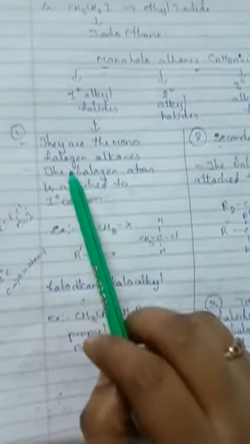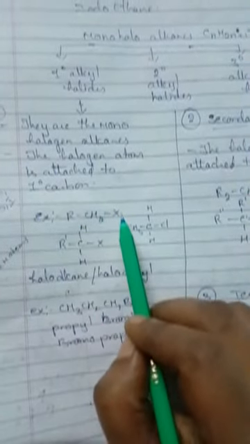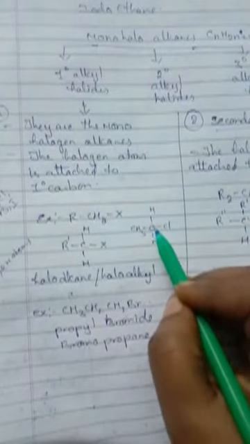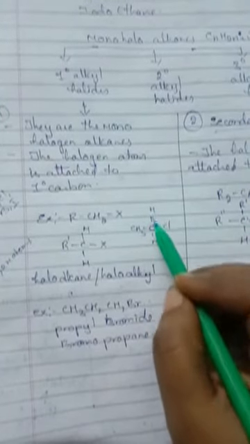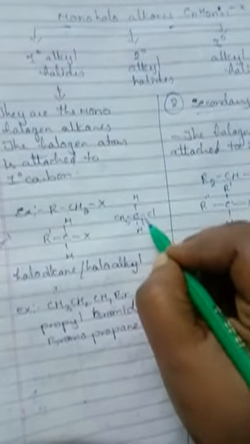What are primary alkyl halides? The primary alkyl halides are the monohalogen alkanes where the halogen atom is attached to a primary carbon. The example is RCH2X. How will you identify whether it is a primary carbon or secondary carbon? The carbon which is attached to two hydrogen atoms is known as a primary carbon. So this carbon is a primary carbon.